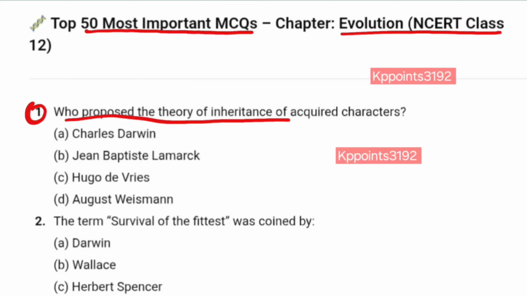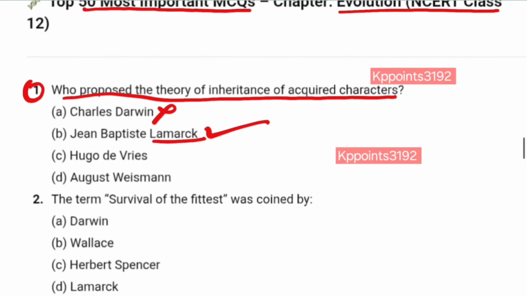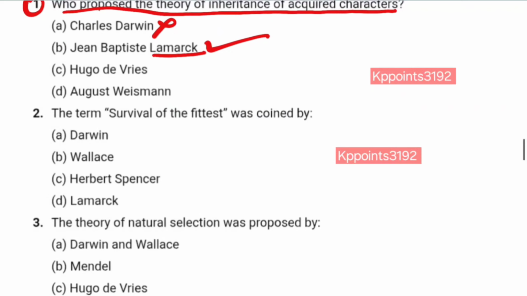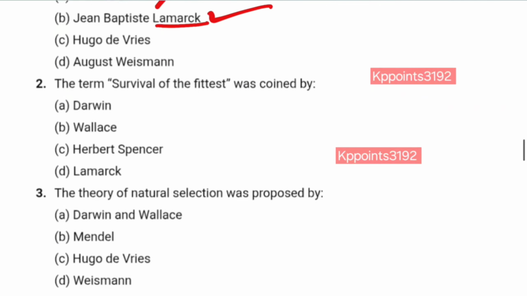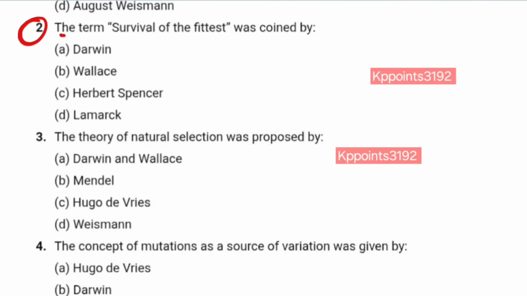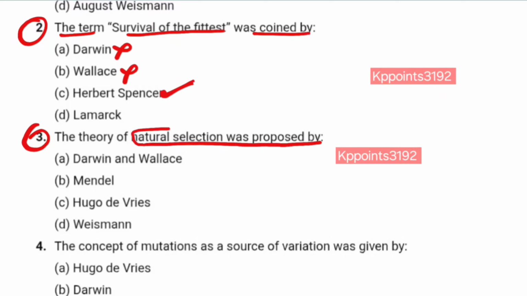Who proposed the theory of inheritance of acquired characters? Darwin? No. Lamarck? Yes. Lamarck proposed the theory of inheritance of acquired characters. Number 2. The term survival of the fittest was coined by Darwin? No. Wallace? No. Herbert Spencer? Yes. Number 3. The theory of natural selection was proposed by Darwin and Wallace? Yes. Simple question.